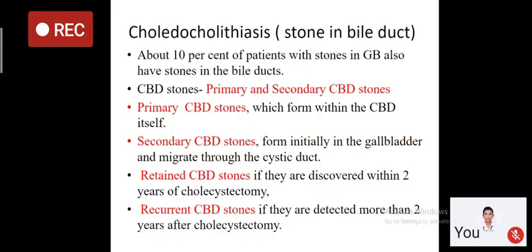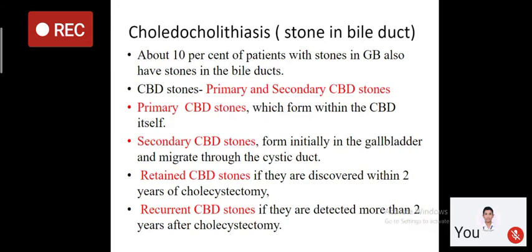Now, there is another term which is called retained CBD stones. Suppose you have done cholecystectomy and at the time of cholecystectomy you have not diagnosed a CBD stone. If it is discovered within 2 years of cholecystectomy, then it is called a retained CBD stone.